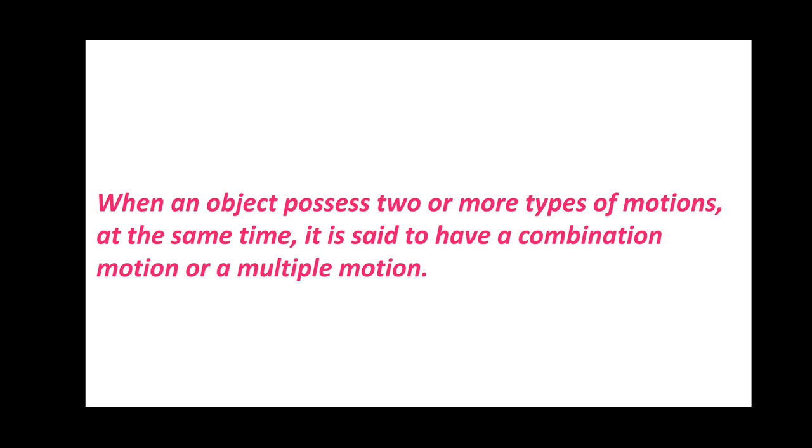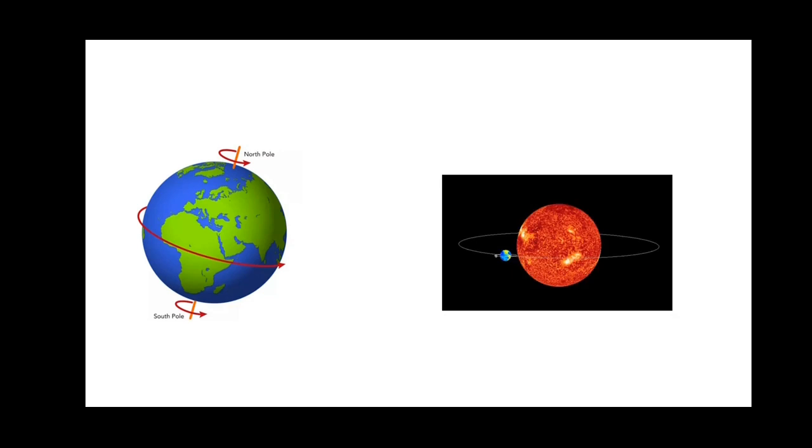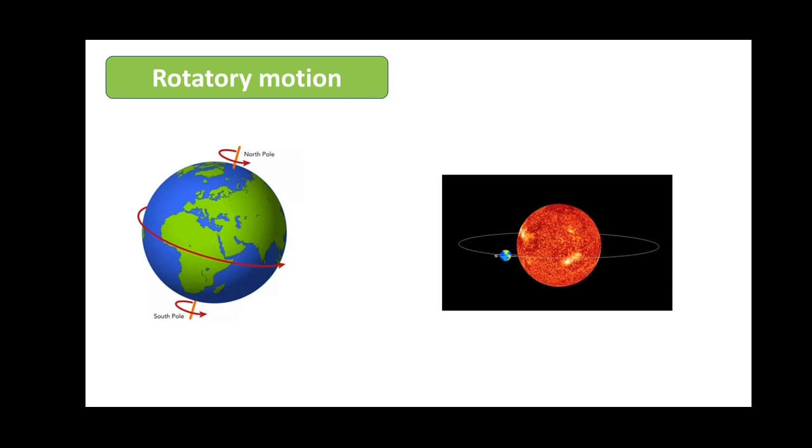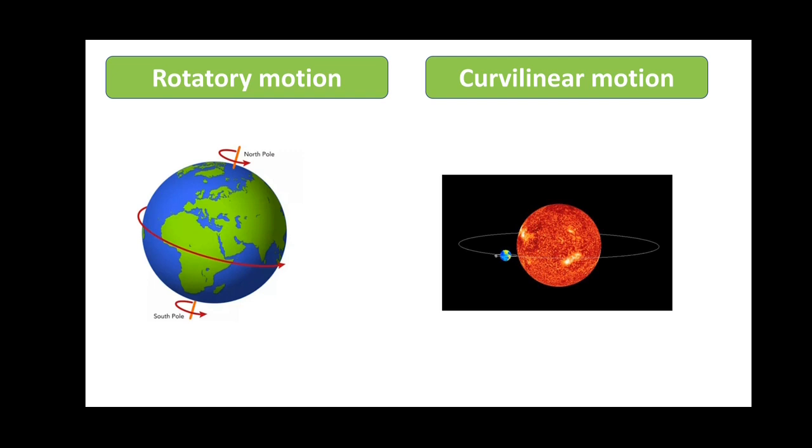The other examples for combination or multiple motion: the first one is Earth. We know that the Earth rotates around its own axis and it revolves around the Sun. Since it rotates, it will be having rotatory motion and when it revolves, it will be having curvilinear motion. Since the rotation and revolution take a fixed time interval, it will be having periodic motion. So we can say that it is an example for multiple or combination motion.